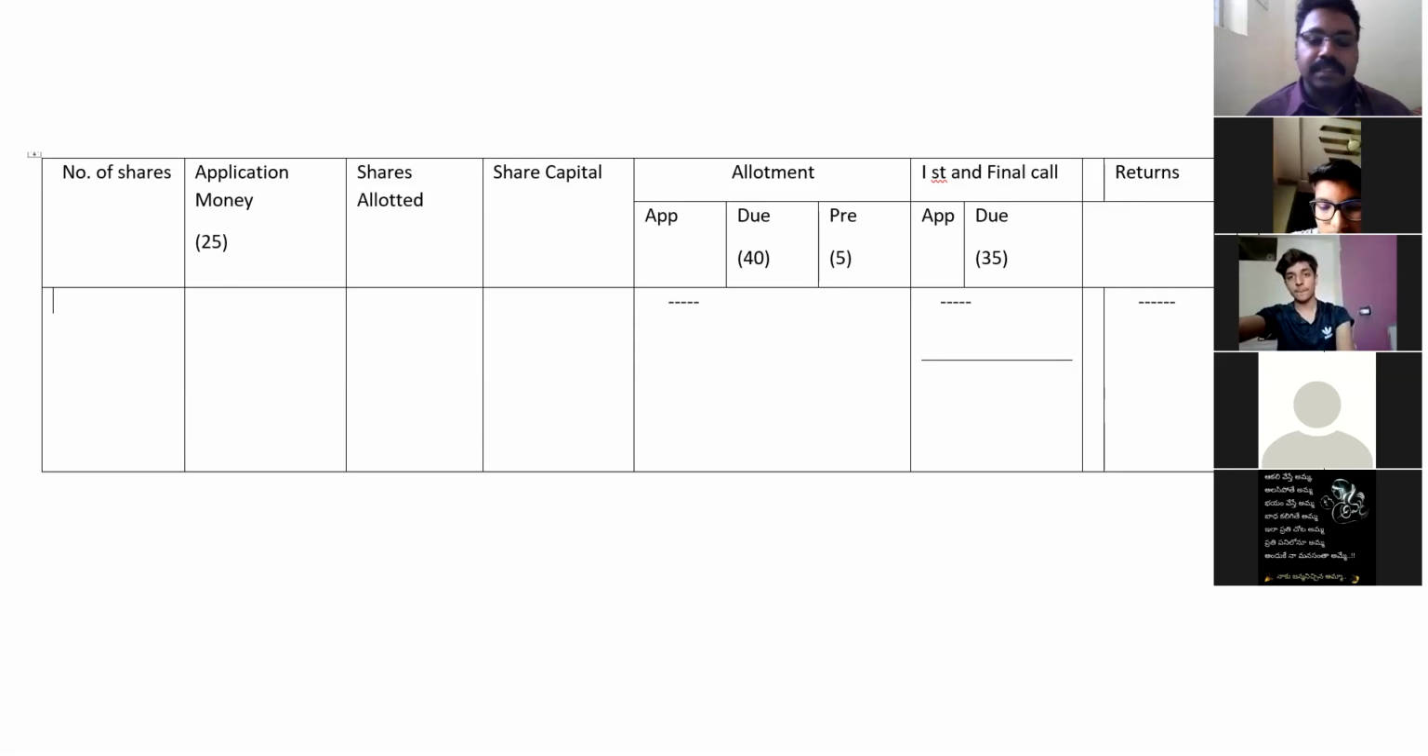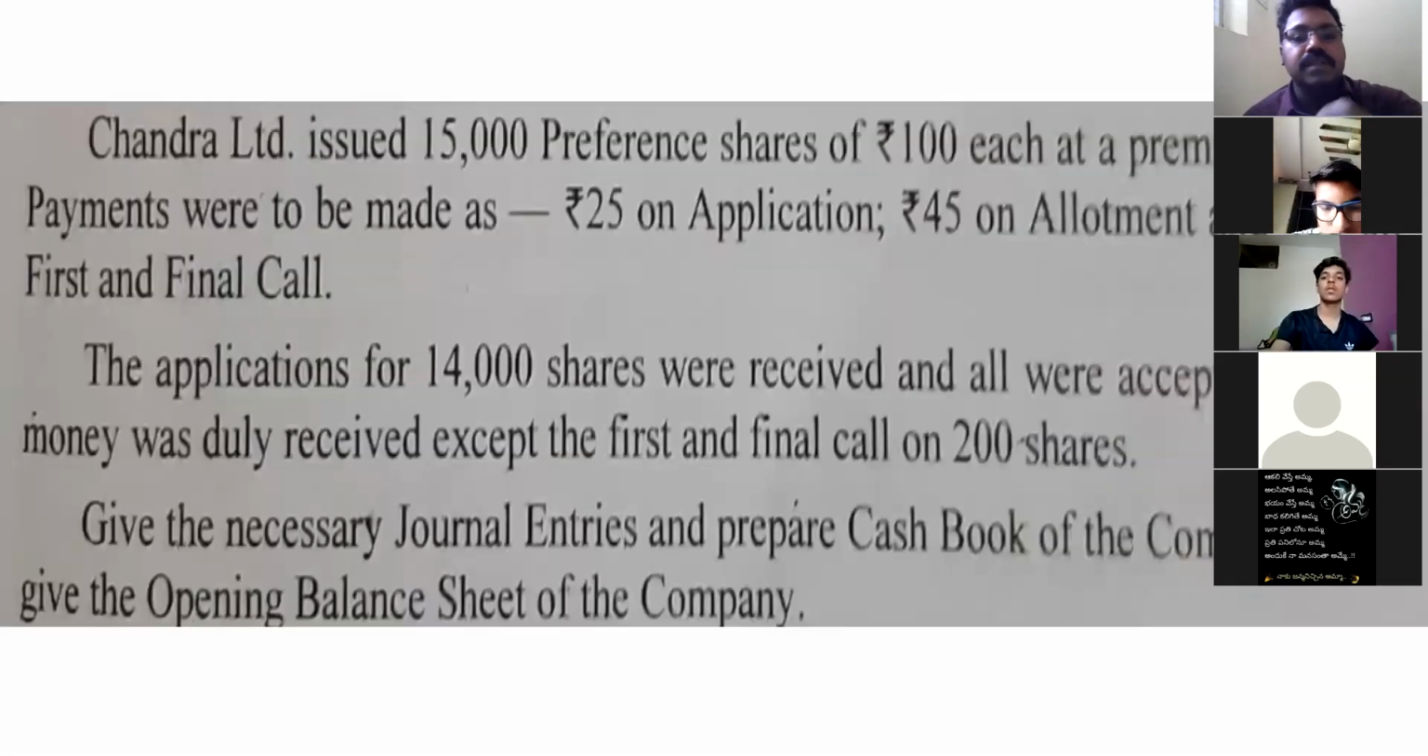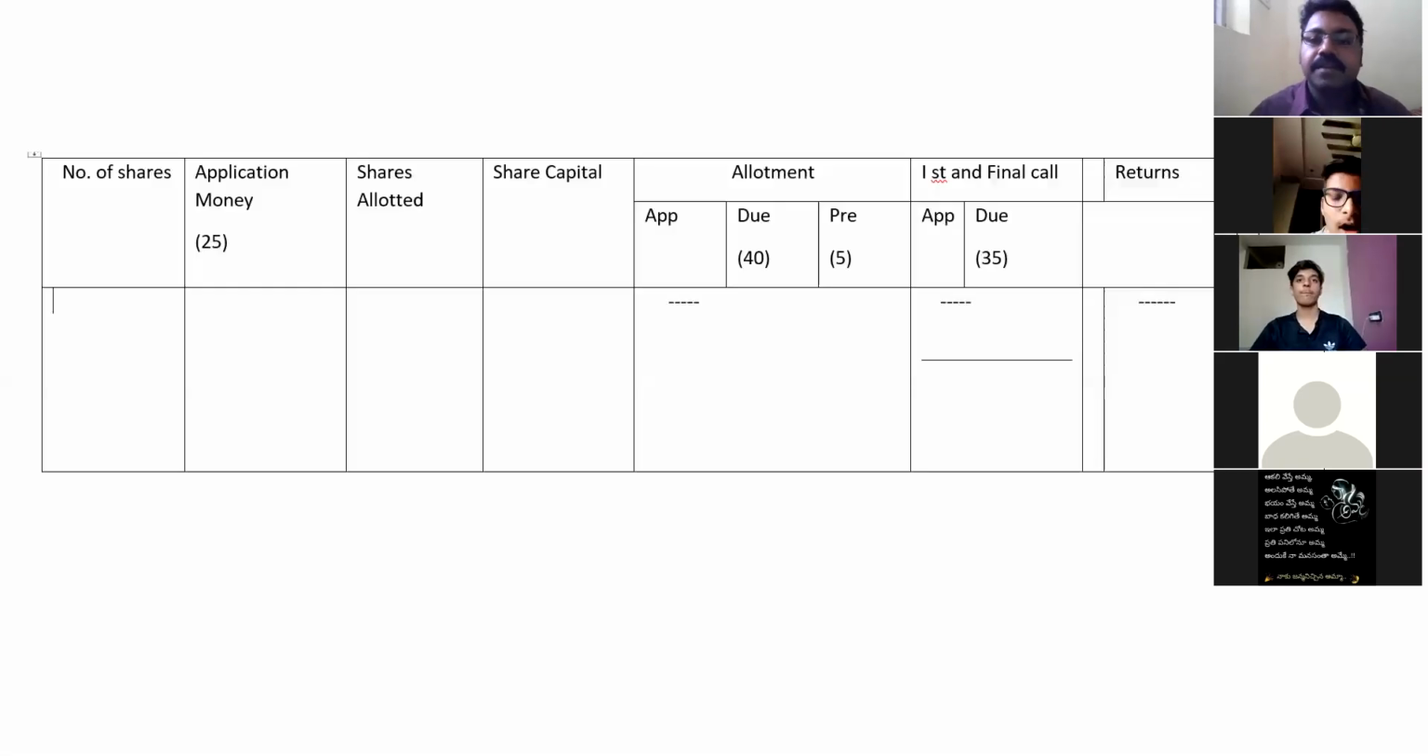The reason is, you can see in the question: 25 on application, 45 on allotment, and 35 on first and final call. 35 rupees on first and final call he has given. According to the problem, you have to go. So that's why I have taken first and final call together. You can see the table: allotment, and first and final call I have taken. In first and final call, the application column is there, the due column, and the last column will be the returns column.